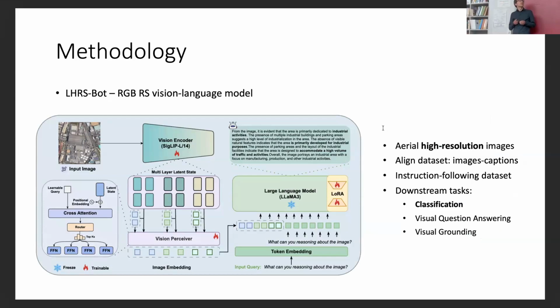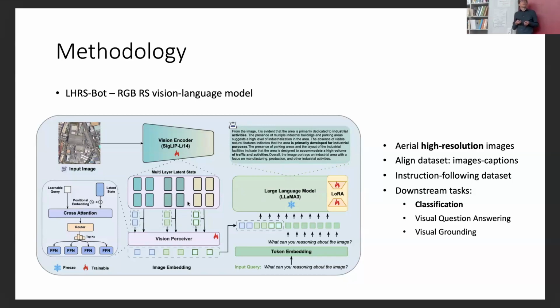And here, as you can see, we have a vision encoder component that is based on the SigLIP architecture, similar to CLIP. We have an LLM, and in between we have one component that is a vision perceiver, let's say an advanced projection layer that will take multiple layer outputs and fuse them to have a rich image embedding. And this was used for solving classification, visual question answering, visual grounding, and for RGB images of high resolution, it worked quite well.